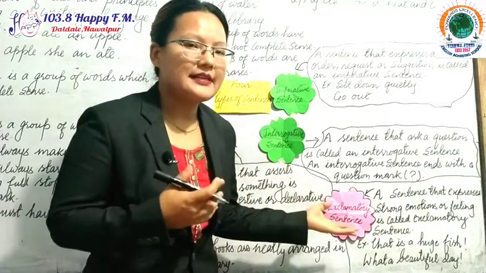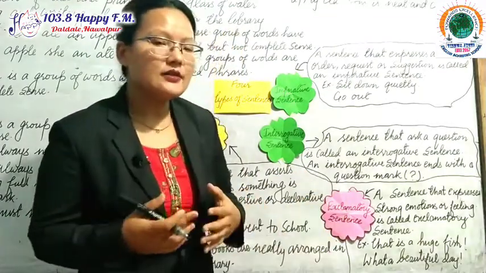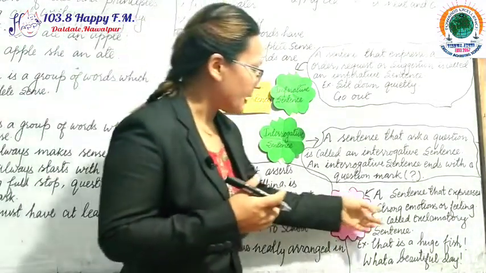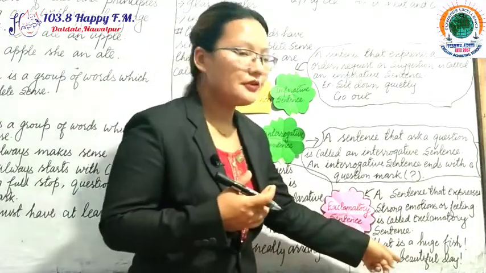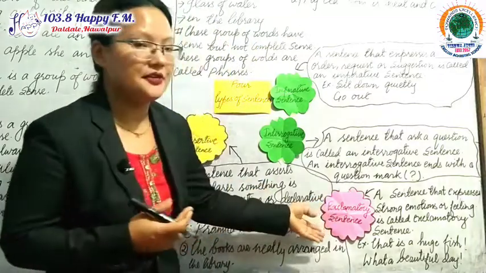This type of sentence, in which we express our strong feelings and emotion, is called an exclamatory sentence. And what a beautiful day. This type of sentence is also exclamatory.